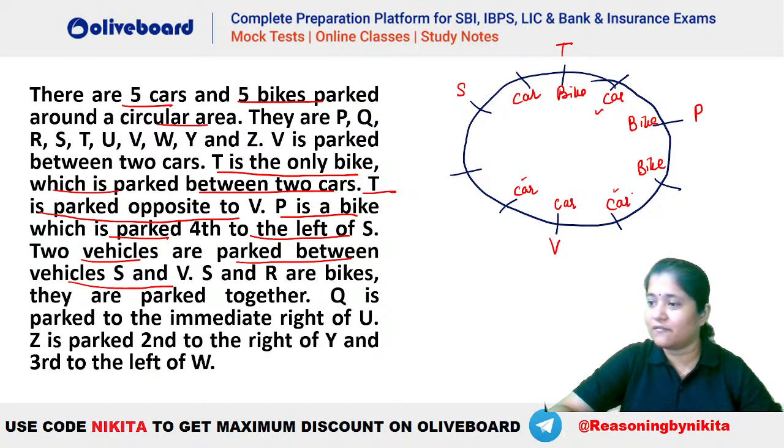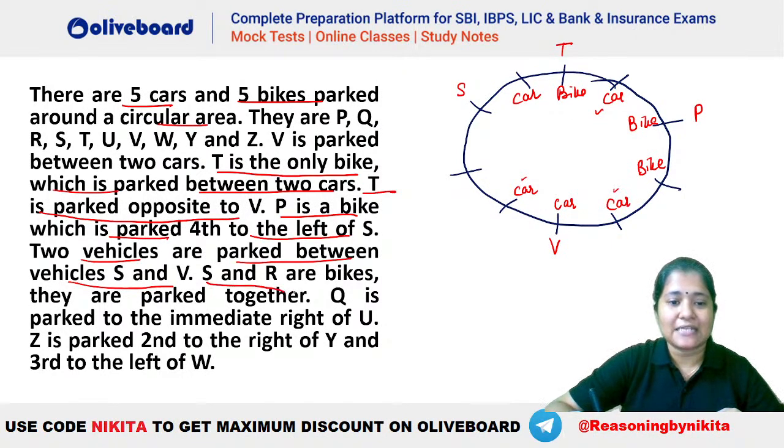Okay. Don't worry Sakshi, we will check it out, right? You will see that this will be your bike here. Okay. Now what is the given? S and R are bikes. So you can see this is also a bike here. S is a bike here and they are parked together. So S and R have to be bikes and parked together. That means our bike has to be here. This will be your bike.